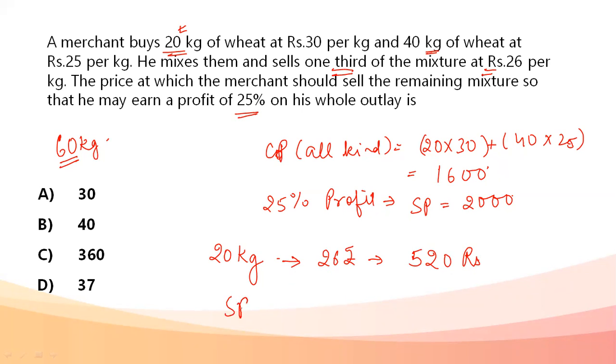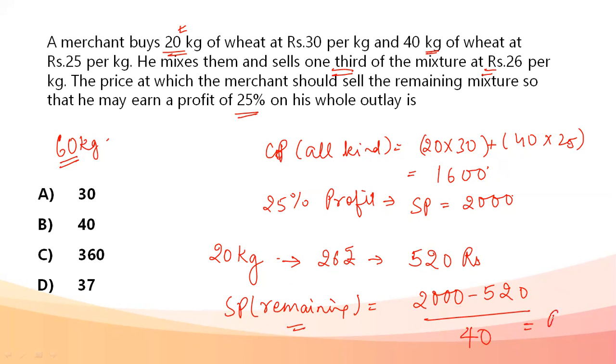Now the selling price of the remaining comes out to be for 40. For 40 we need to find out what the selling price was for the remaining, that is 40 kg. So what we are going to do is 2000 minus 520, because for 20 kg it is 520, the remaining would be 2000 minus 520, equally divided among that 40 kg. It comes out to be rupees 37.